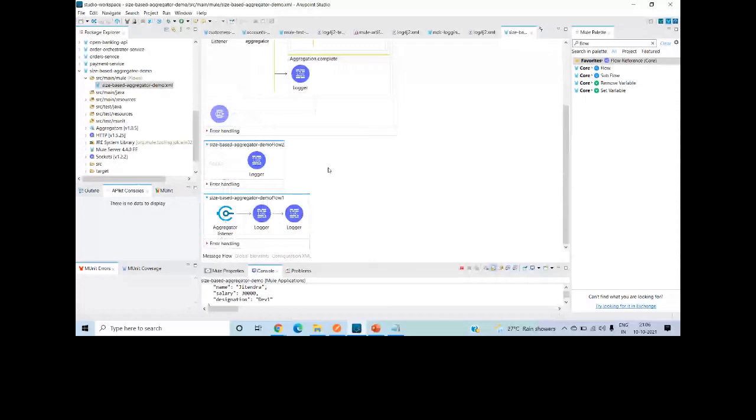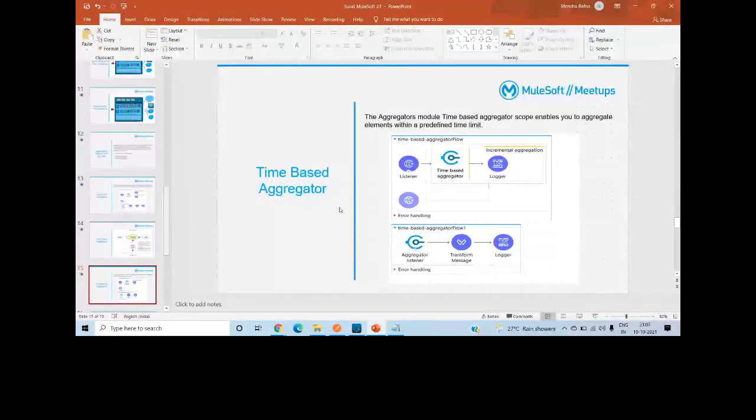Okay. Let me go to the next slide. Now we will see the time-based aggregator. Time-based aggregators enable you to aggregate elements within a predefined time limit. Basically, you can define that whatever number of messages are received in the next 10 minutes, I want to aggregate all those messages. This makes more sense. So let me create a new project: File, New, Mule Project, time-based aggregator app.